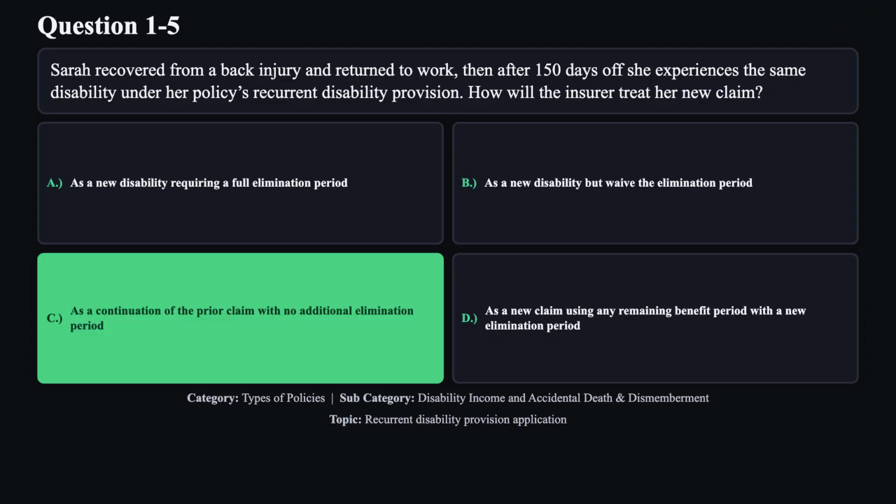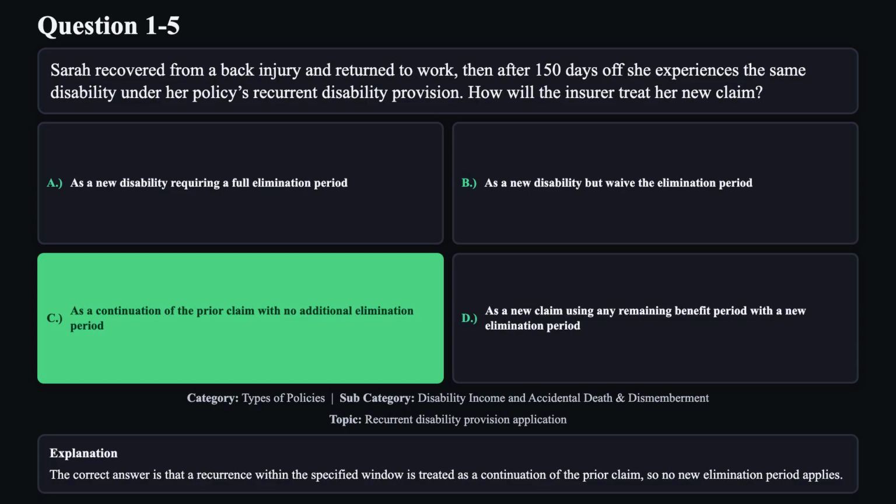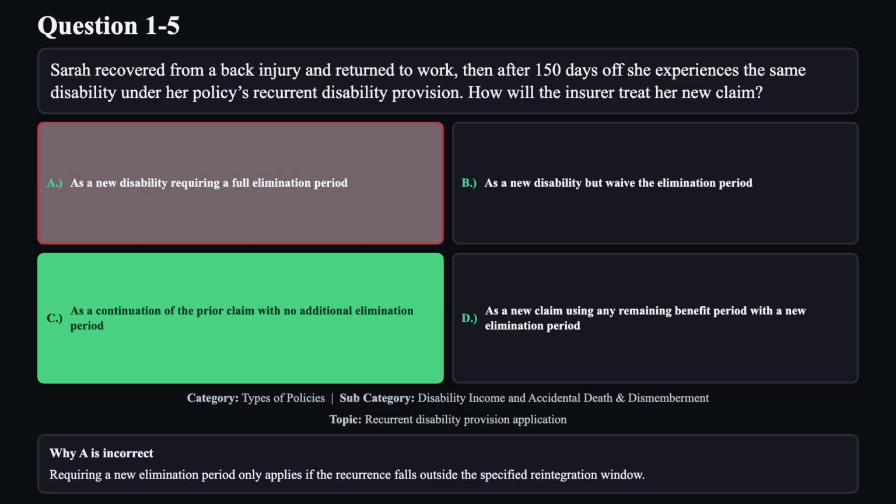The correct answer is C. The correct answer is that a recurrence within the specified window is treated as a continuation of the prior claim, so no new elimination period applies. Reason A is not correct. Requiring a new elimination period only applies if the recurrence falls outside the specified reintegration window.